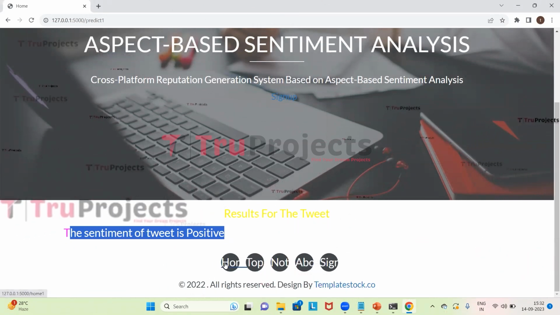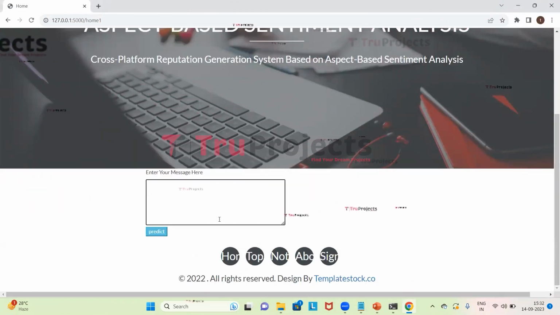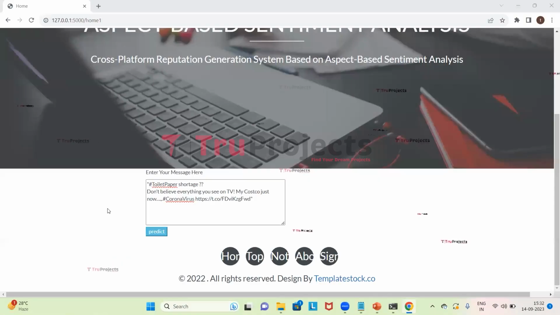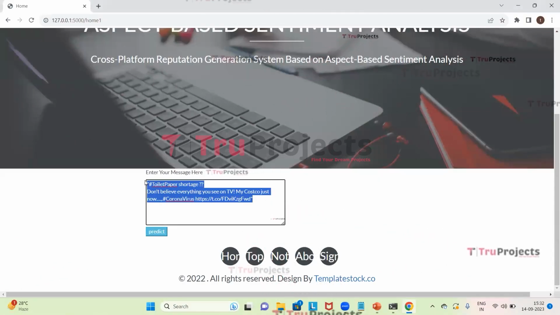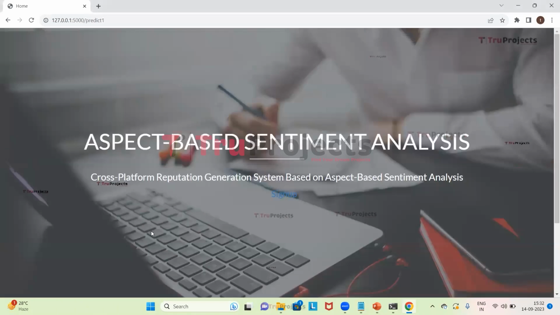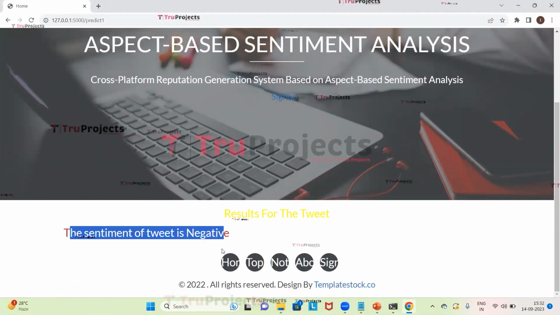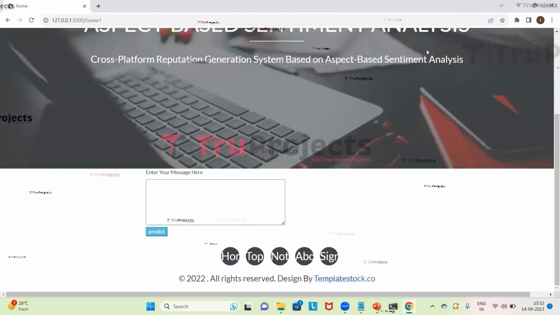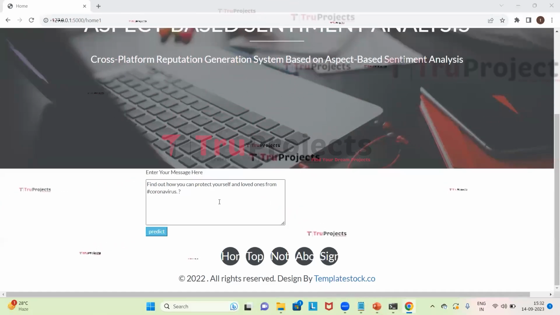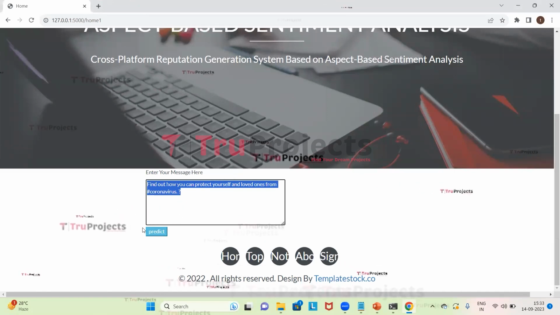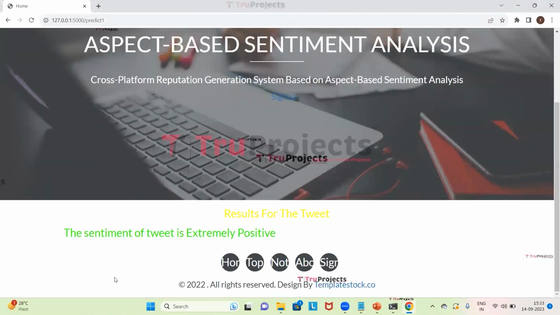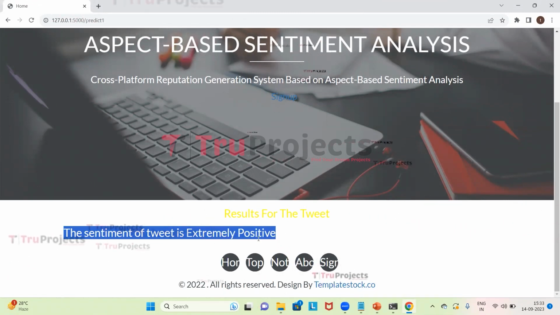Now we will give another tweet. I entered the message here. Now we will click on predict and see what will be predicted. It is predicted that the sentiment of the tweet is negative. Now we will give another tweet. I entered the message here. So for this message, it is predicted that the sentiment of the tweet is extremely positive.